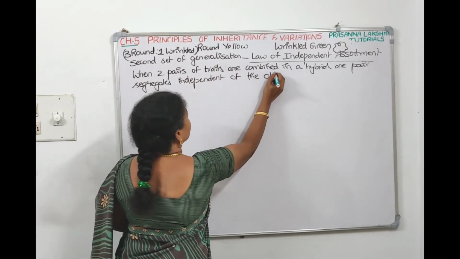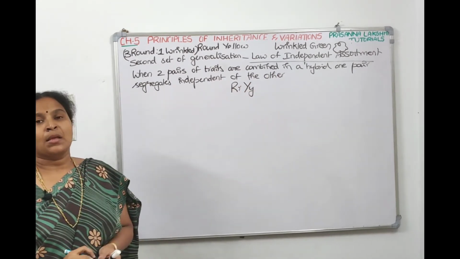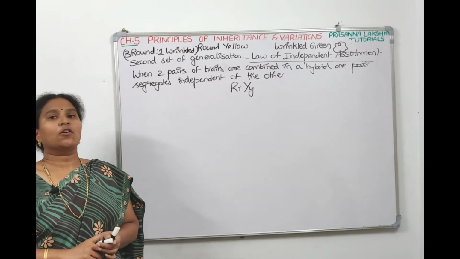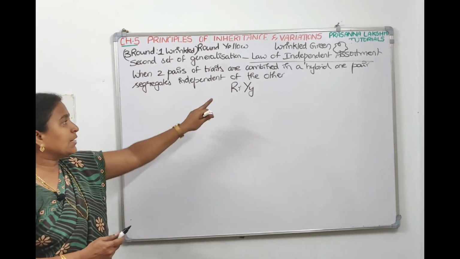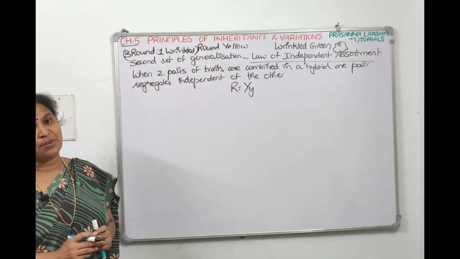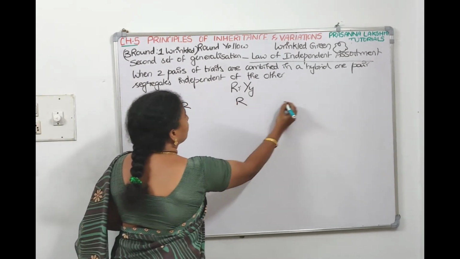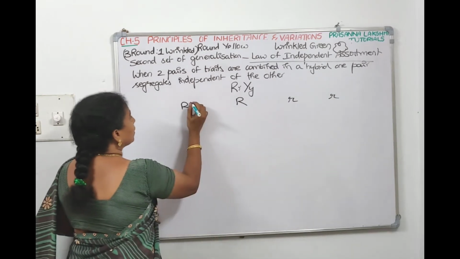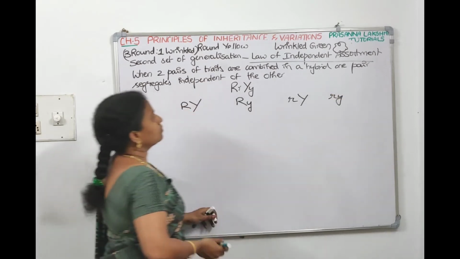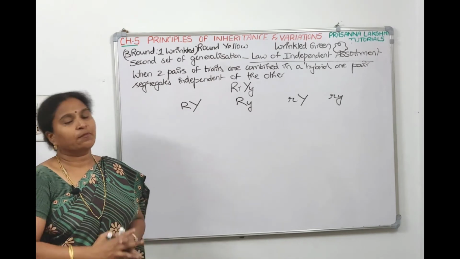Independent of the other. Means if you take a hybrid, capital R, small r, capital Y, small y, this is a hybrid. So when two pairs of traits are there in a hybrid, one pair segregates independent of the other pair. If it is a double hybrid, how many types of gametes will come? 2 power 2, 4 types of gametes will come. In these 4 types, 2 times capital R will go, 2 times small r will go, 2 times capital Y will go, 2 times small y will go.